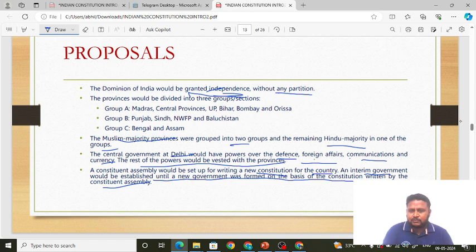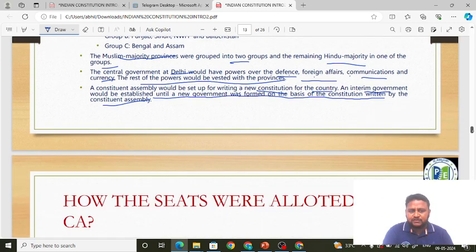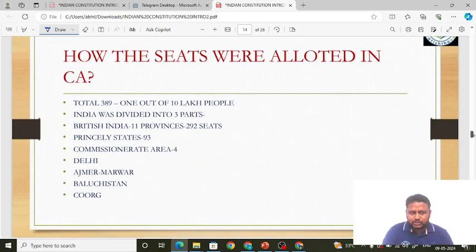Next we'll learn about the composition of the Constituent Assembly. When it comes to composition, friends, how were the seats allotted? As per the Cabinet Mission Plan, there should be a total of 389 seats. That is basically 1 out of every 10 lakh people; out of 10 lakh people, 1 will be elected to the Constituent Assembly.